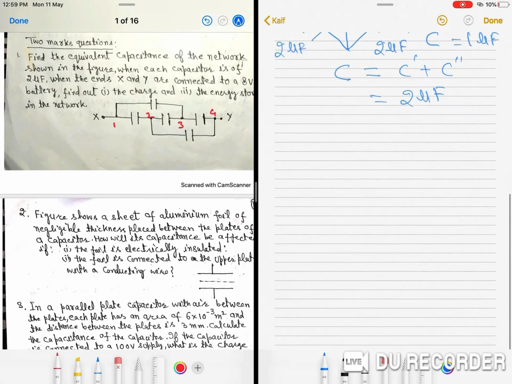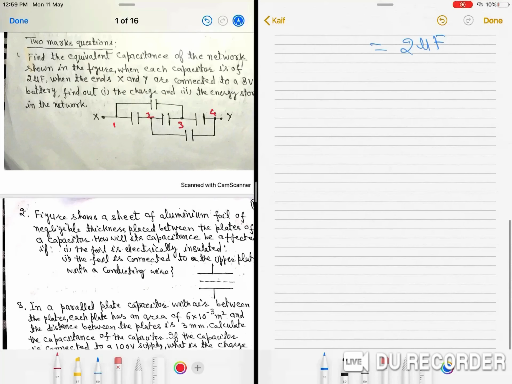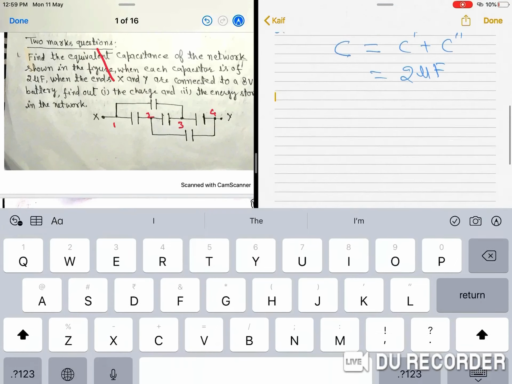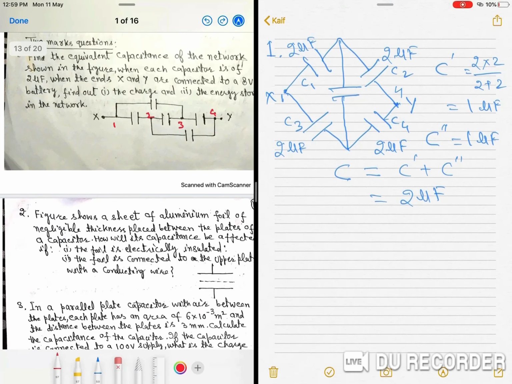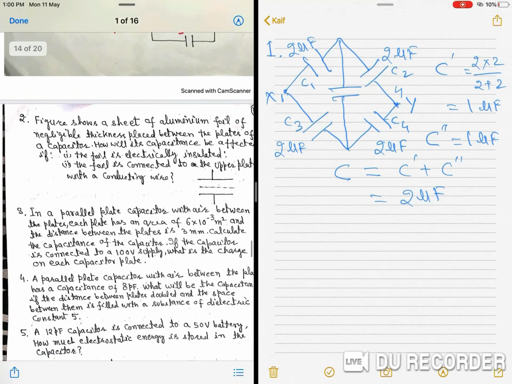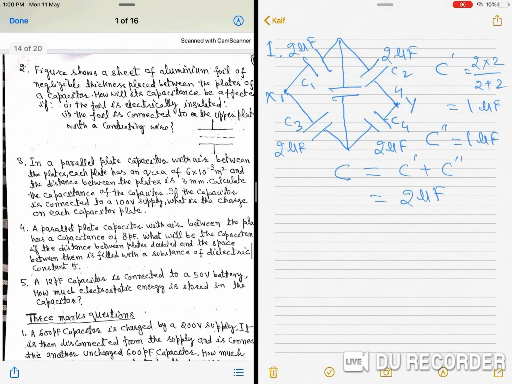In such questions, we can also do it in this way: if the capacitance of each capacitor is the same and they are making a bridge, meaning C1 by C2 is equal to C3 by C4, then the equivalent will be equal to any one of the capacitances of the capacitors.